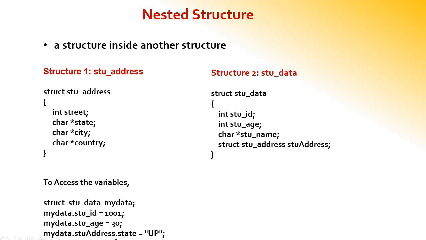But in the case of accessing the address, the fourth one, see, my data dot student address, again the member variables of the first structure, dot state. So through the second structure, we are accessing the values of the first structure. You can see the second structure variable, the first structure variable, and then state. That means this is the one of student data, this is the one of student address, and inside we have state. So we mention all three, and we are assigning the values also.